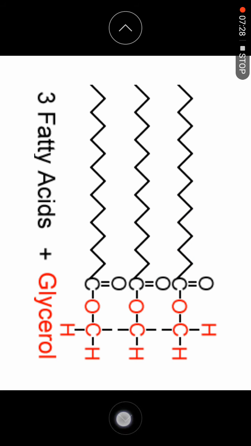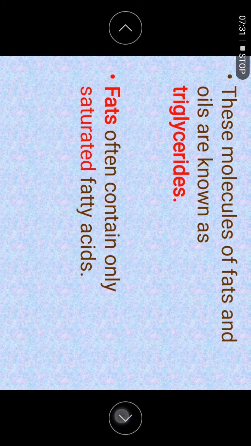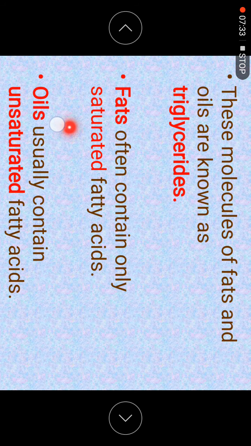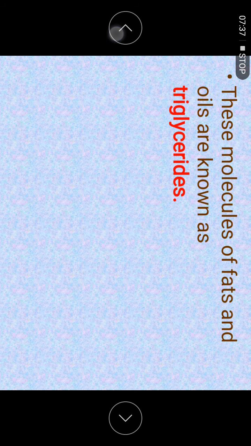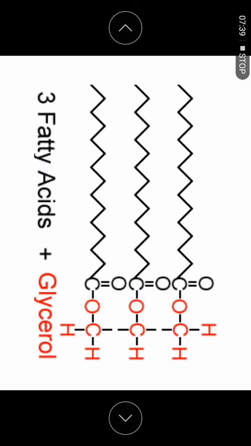If the triglyceride is an oil, it will be unsaturated. What is meant by unsaturated? It means this carbon over here, and another carbon down here, instead of a single bond to the carbon, might have a double bond to the carbon, 2 lines.